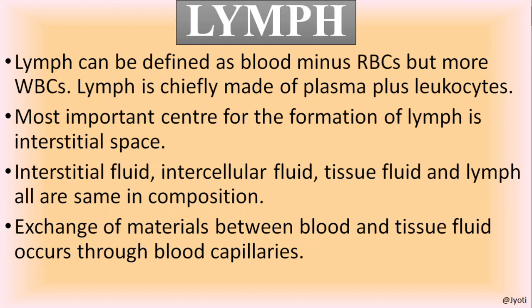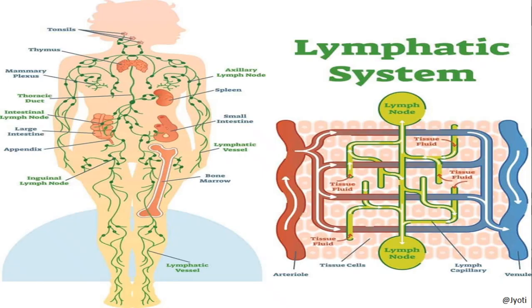So in the interstitial space these fluids are formed, or we can say the lymphs are also known as interstitial fluids or intercellular fluids or tissue fluids, which are present in between the cells of the tissue. The exchange of materials between blood and tissue fluid occurs through the blood capillaries. I'll show you the picture of how it takes place.